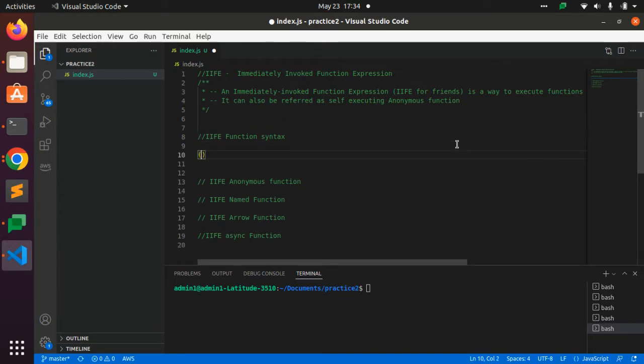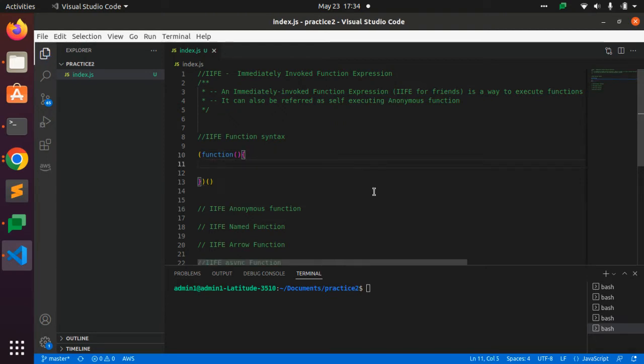For the immediately invoked function expression, we write the function like this. At first, we have to write the function; currently I'm writing an anonymous function like this. Then for writing the immediately invoked function expression, we use this, and after this we call it. So basically, this is the syntax for an immediately invoked function expression, and this is an anonymous function expression because this function does not contain any name.